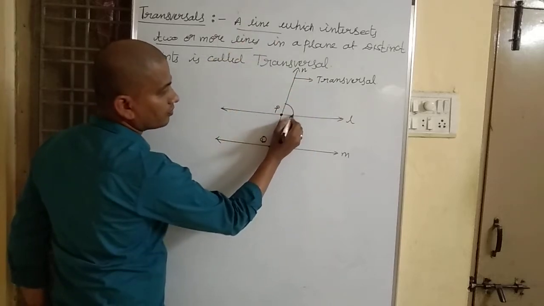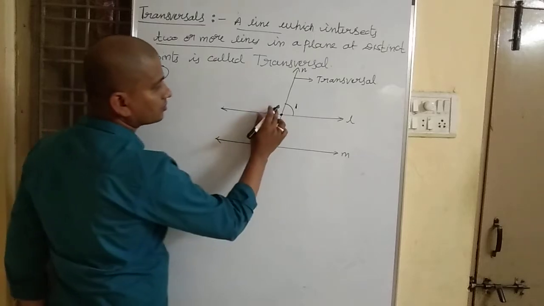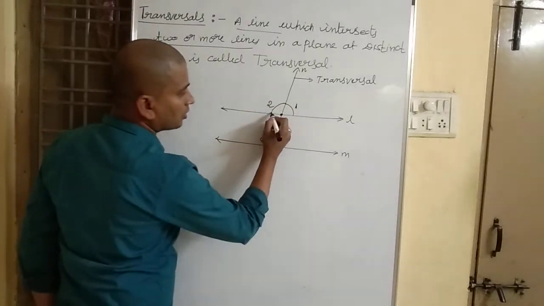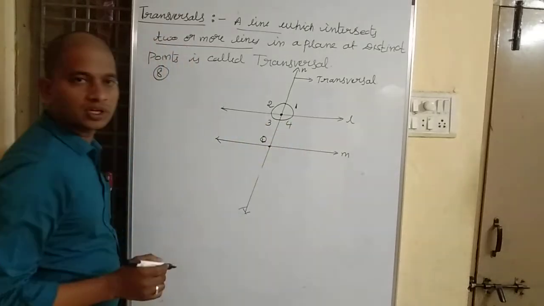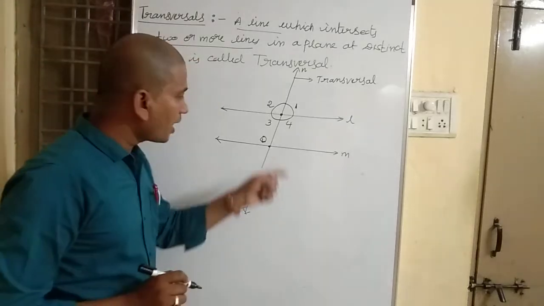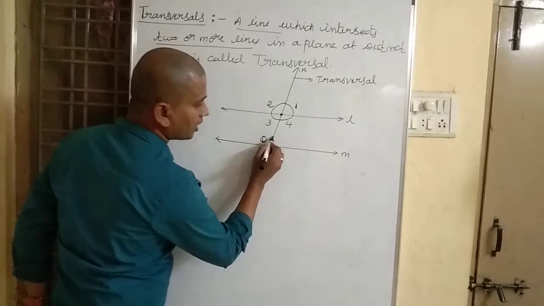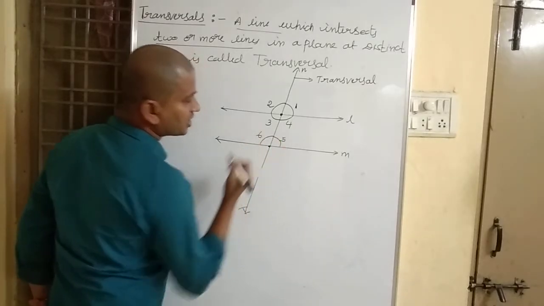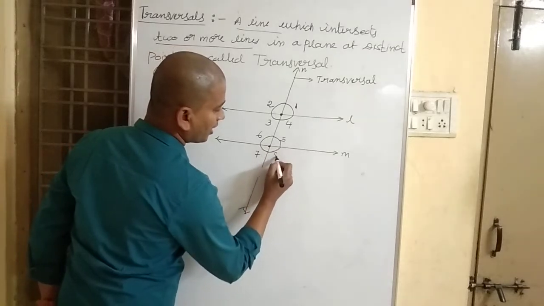At point P, let me label them as angle 1, angle 2, angle 3, angle 4. At point P 4 angles, as well as at point Q also 4 angles are going to be formed. So those are angle 5, angle 6, angle 7, angle 8.